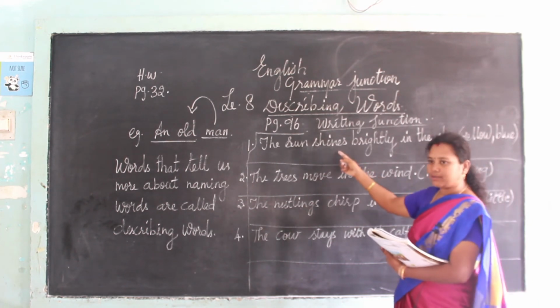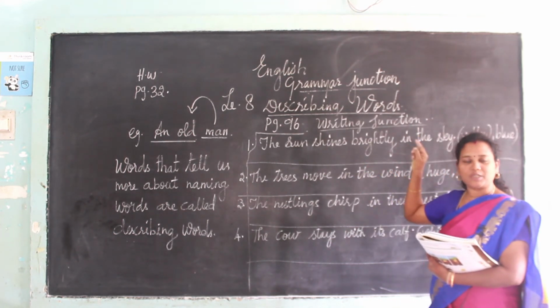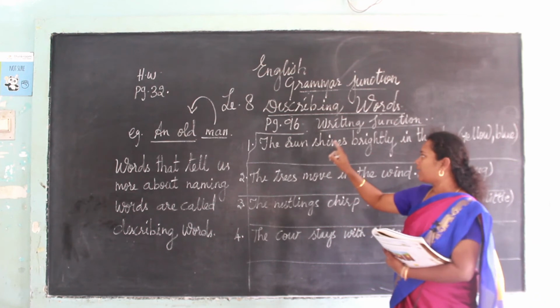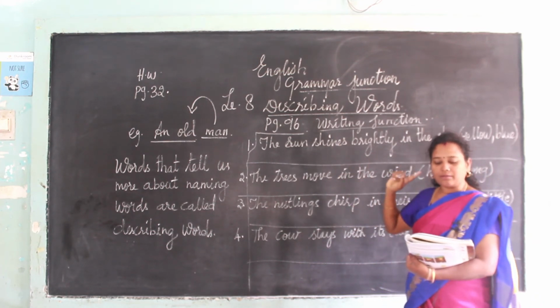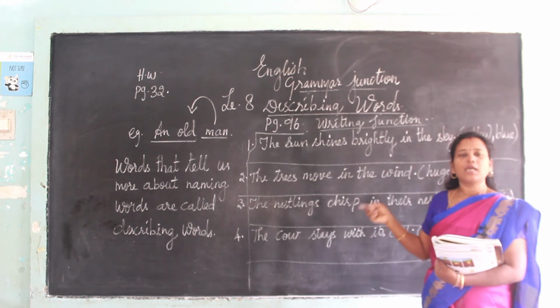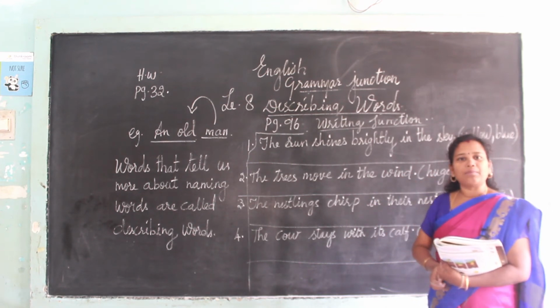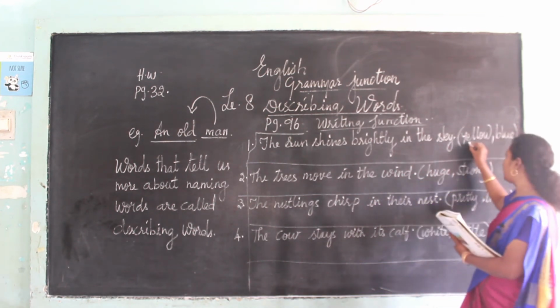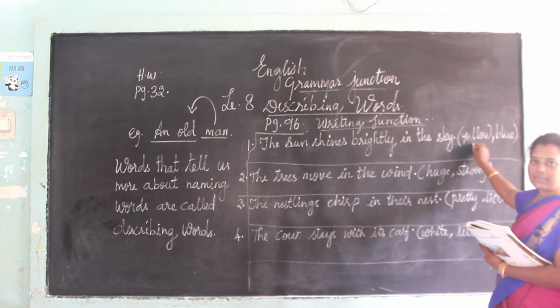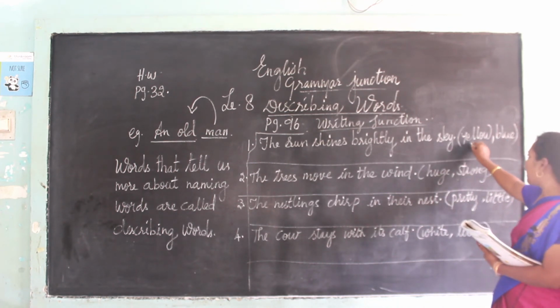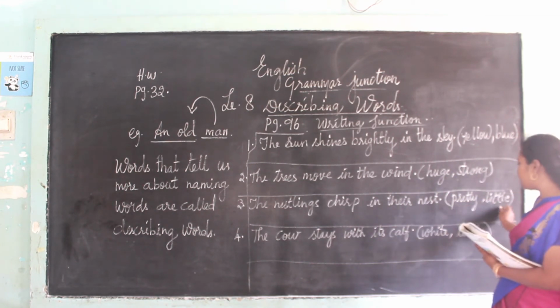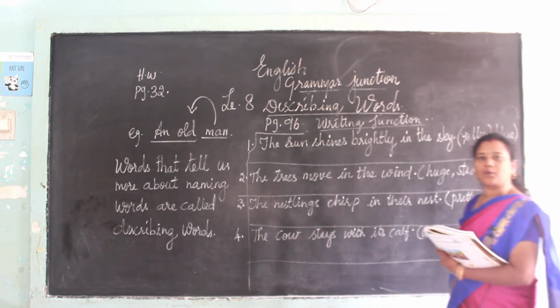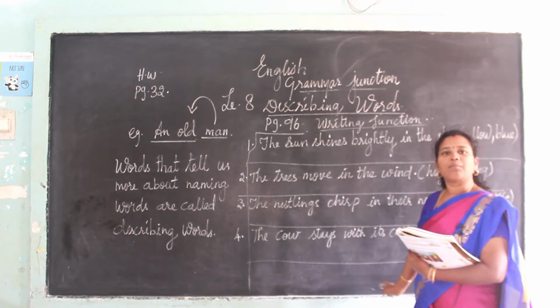First you have to see the image, then read the sentence given over here and rewrite the sentences using the describing words given in the bracket. Some describing words are given in the bracket: yellow, blue, huge, strong, pretty, little, white, little. These are the describing words given for you.